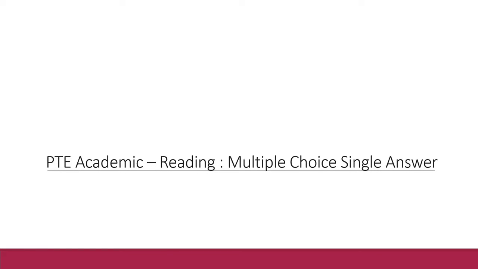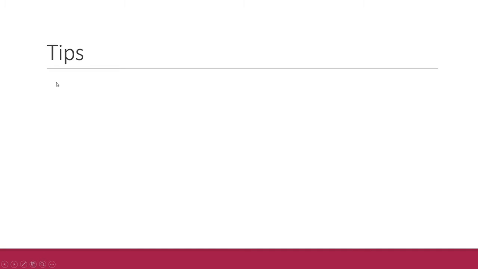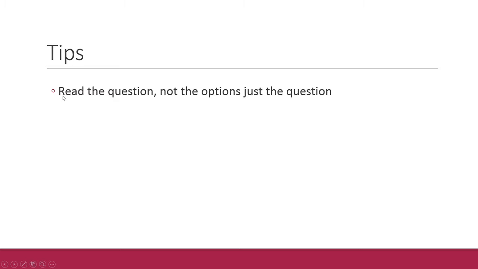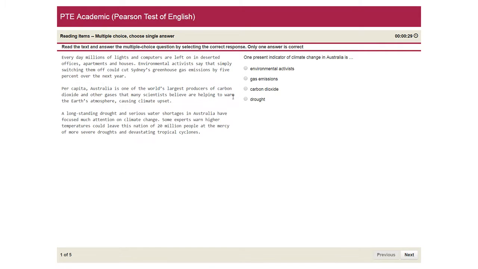Hello guys, today I'm going to go into the details of multiple choice single answer question of the reading section. So the tips for the multiple choice answer question for the reading section are: you first need to read the question and just the question. You should not read the options. So let's get into the question.